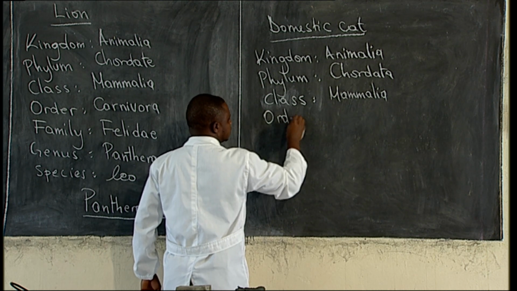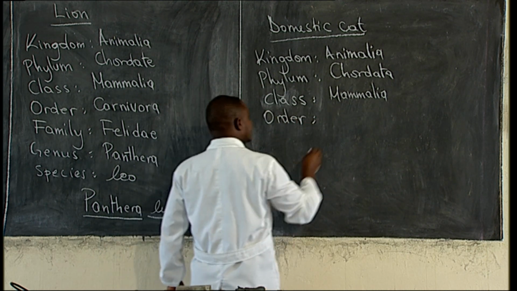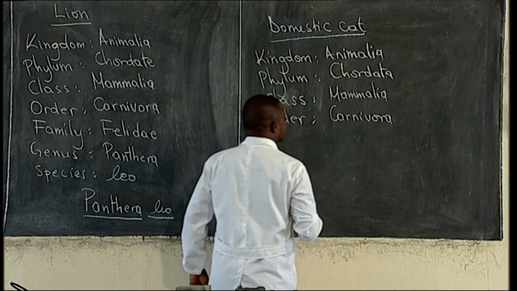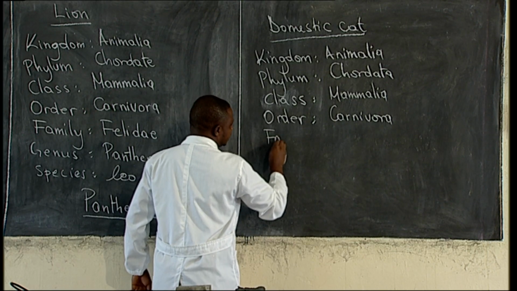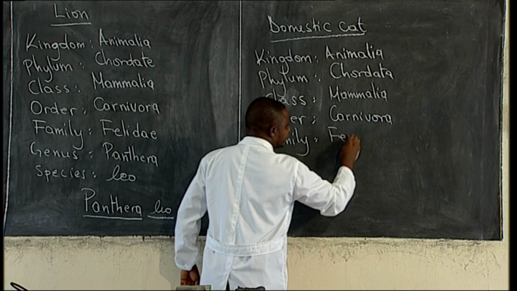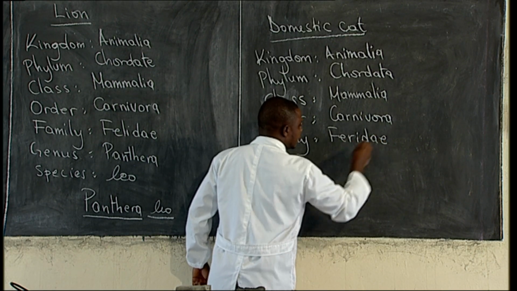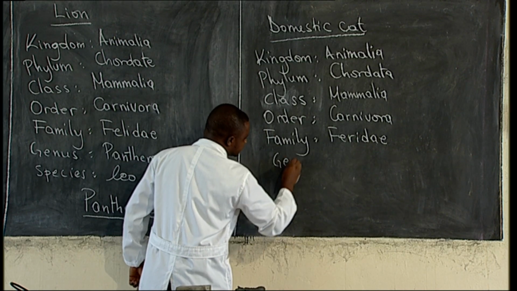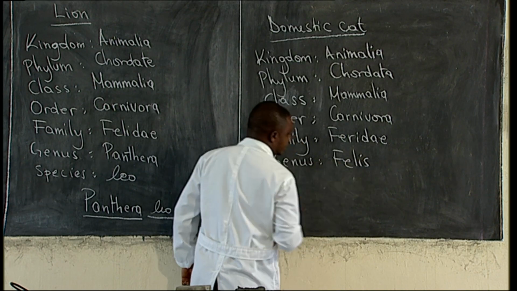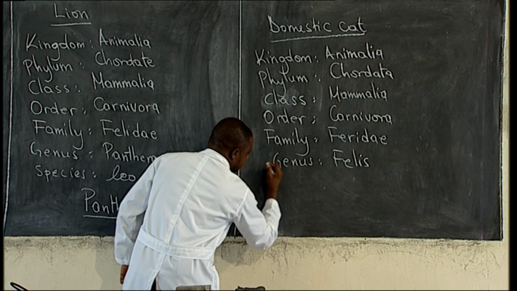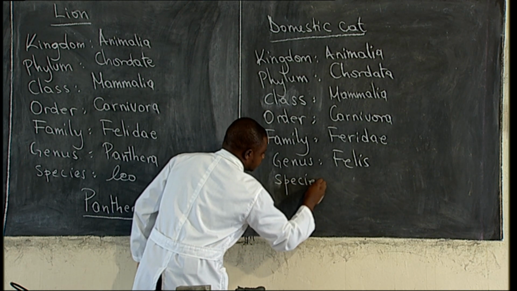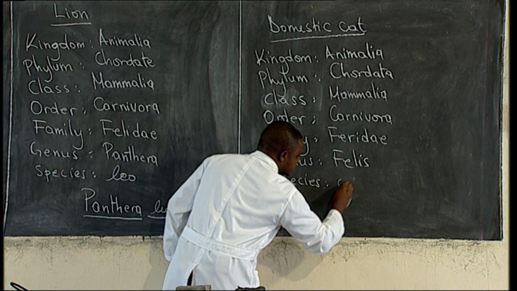Order is Carnivora. Then family, they belong to the same family as the lion. That means they are Felidae. And then from there, the genus is Felis, and then species is catus.